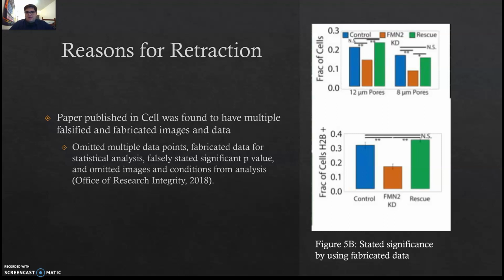Now, if you look to the right, we're going to examine figure 5b. What we're looking at here is specifically the significance values that are shown from the bar graphs. And essentially the issue with this figure was that she stated significance. However, she used entirely fabricated data to actually make this graph. As a result, the paper had to be retracted.